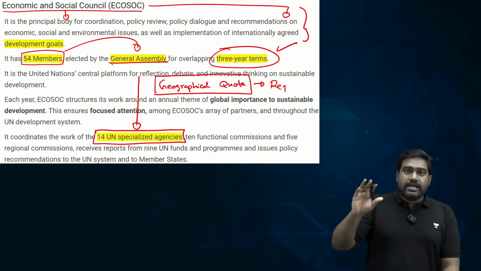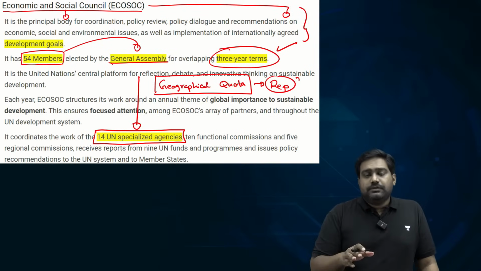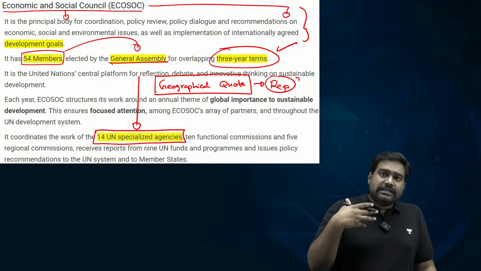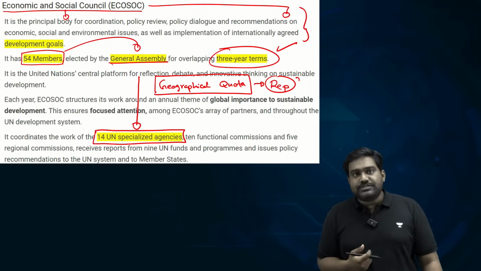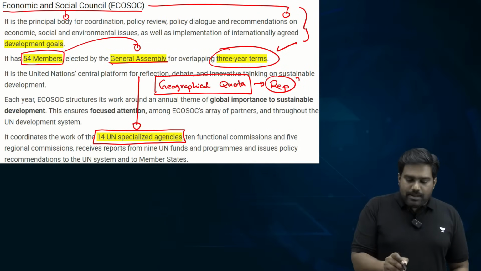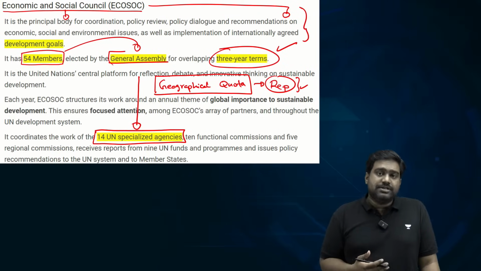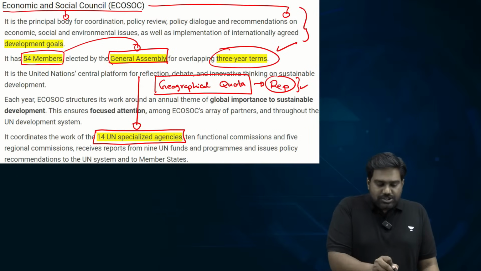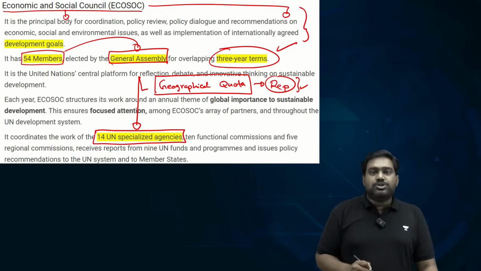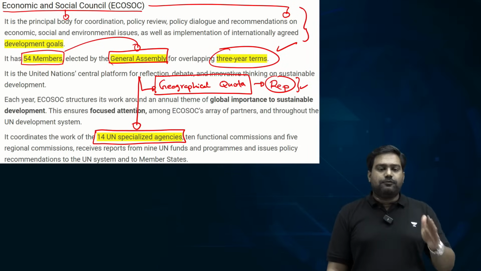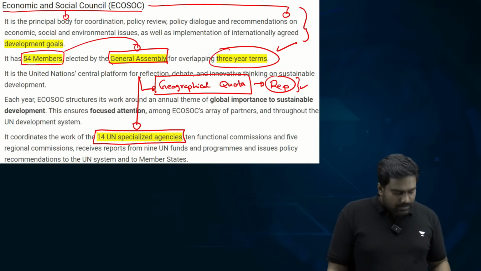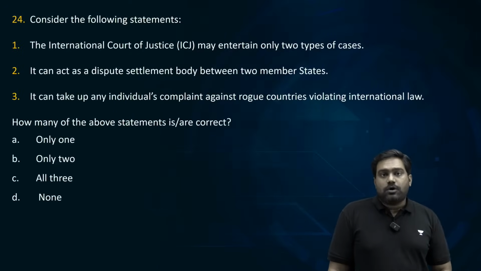So the countries belonging to that region can contest for the seats which are vacant, and they get a chance to get elected to such UN bodies. So there are 54 members elected by the General Assembly for 3-year overlapping terms, and for the purpose of election there is a geographical quota to ensure equitable representation for all the regions. So this is about the ECOSOC.